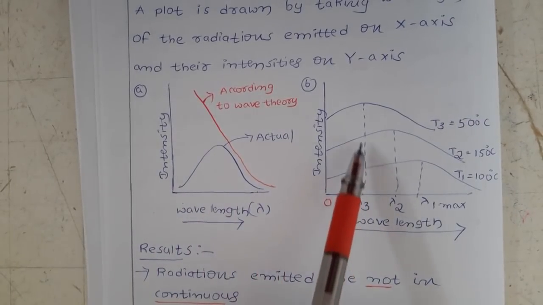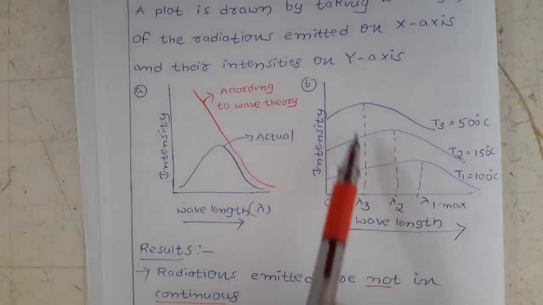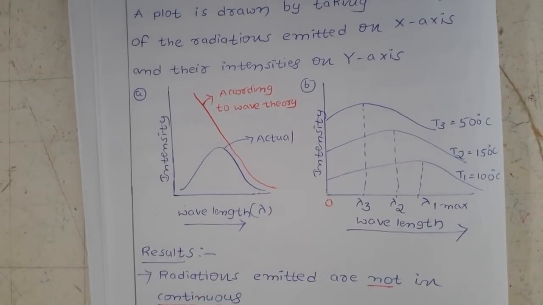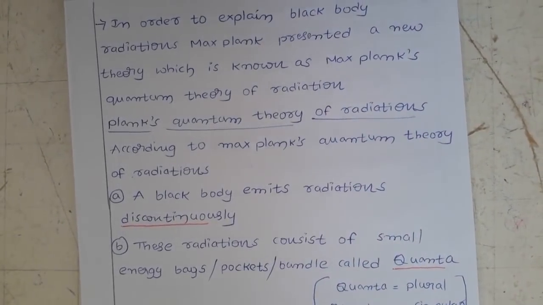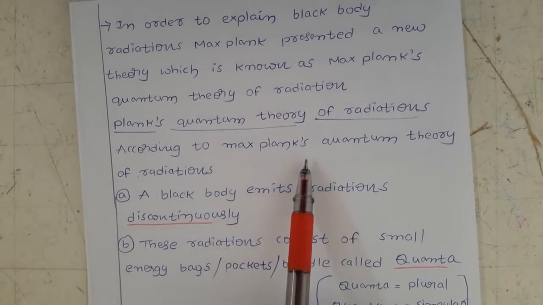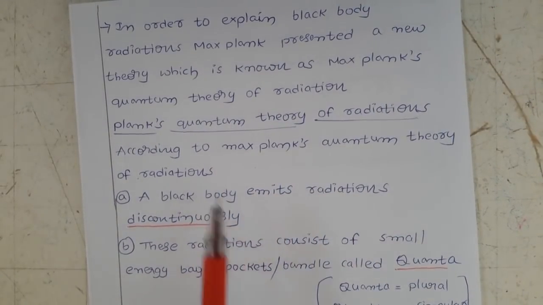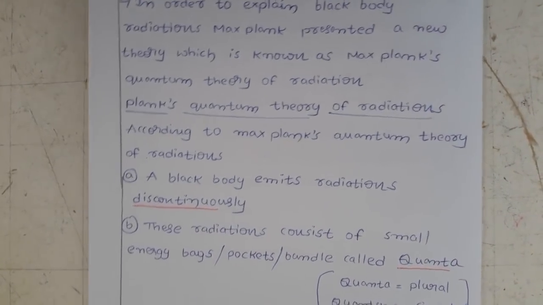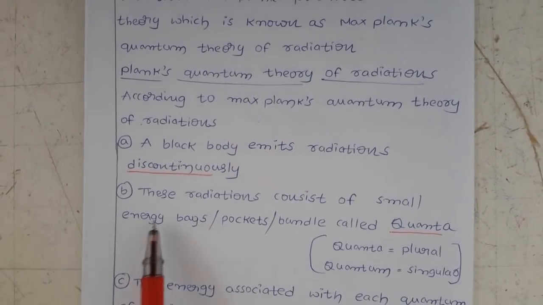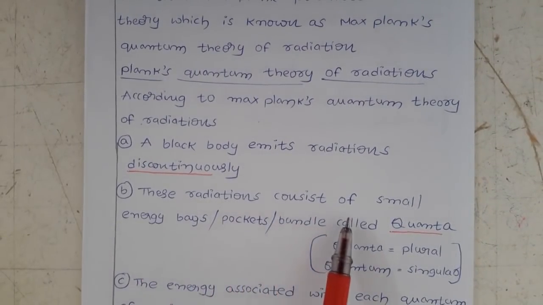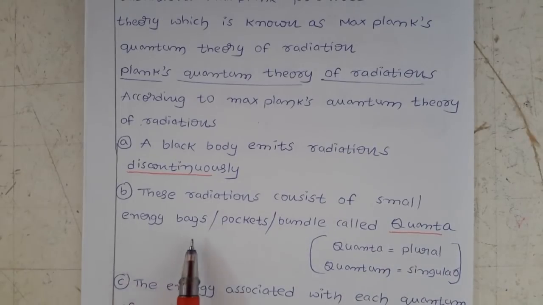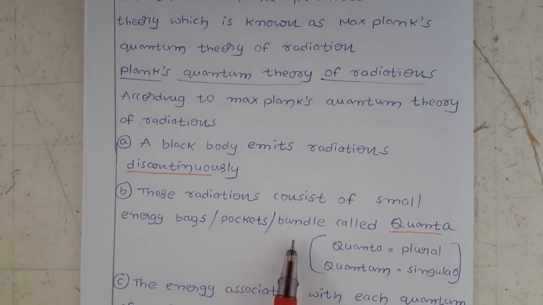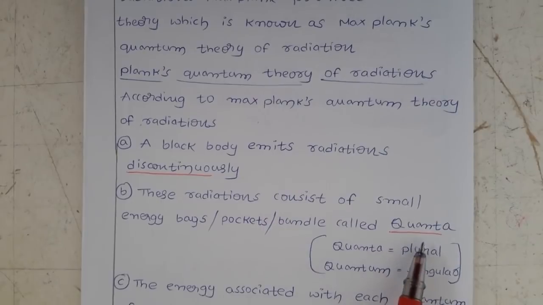You can see the different waves with different frequencies. So according to Max Planck's quantum theory of radiation, a black body emits radiations discontinuously.